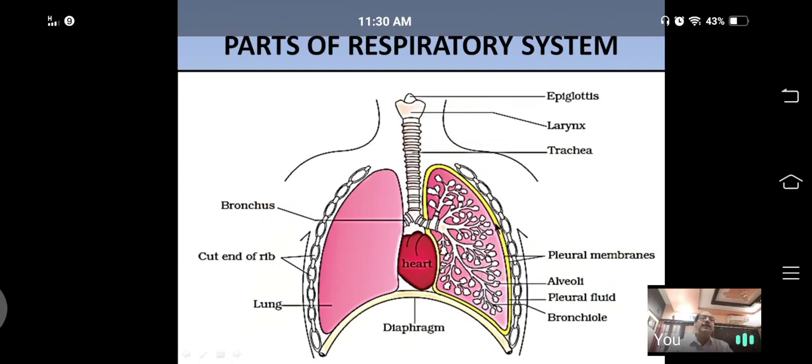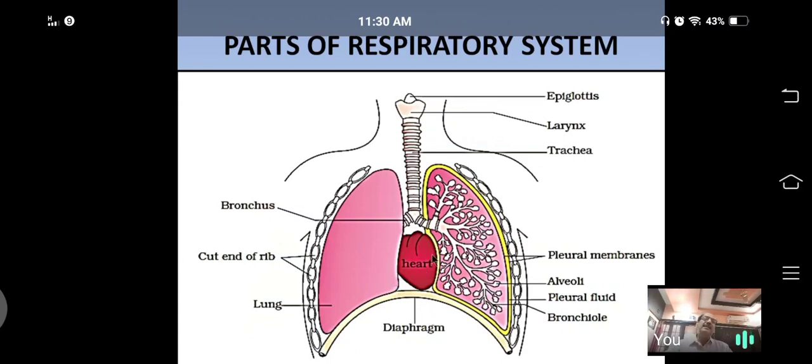These are all the ribs. How many pairs of ribs cover the lungs? 12 pairs of ribs. They give protection. In between the two lungs, this is the right lung, this is the left one. Between them there is the heart, situated towards the left side. That portion is called the mediastinum.